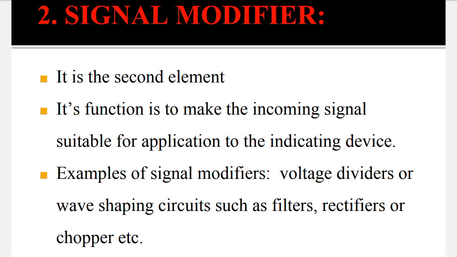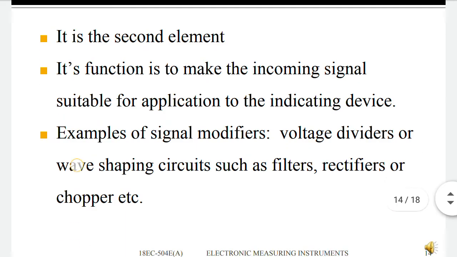We can also remove noise, that is impurities, using filters. Like that we can modify the signal.